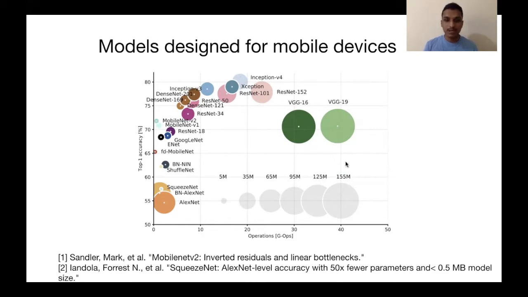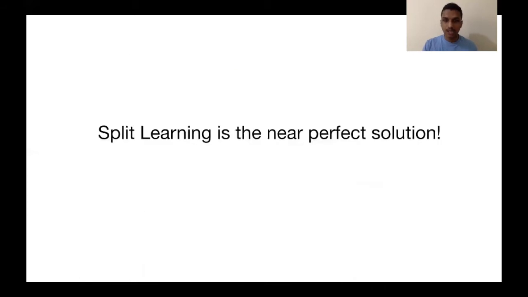This brings the need for finding more techniques that will not let us compromise on performance, while at the same time keeping the number of operations low on the device. And this is where split learning comes in as a solution. However, I would say split learning is a near perfect solution for this problem. It's not perfect because there are still some problems with split learning that we need to solve before we can say that. And this is what we try to do using Split Easy.